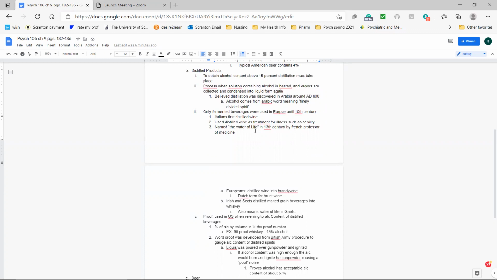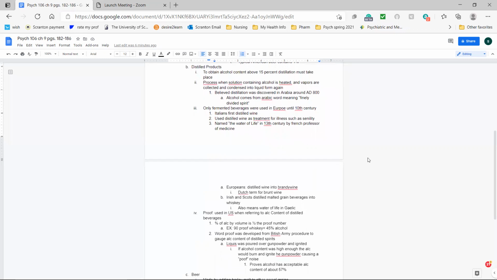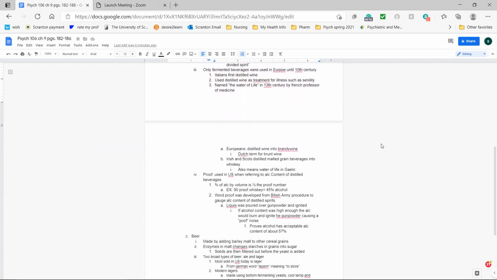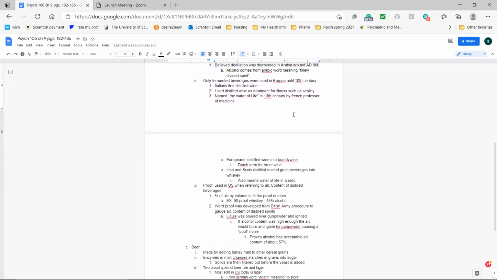Italians first used distilled wine, and they also used it for treatments for illnesses such as senility. And they named alcohol the water of life in the 13th century. This was done by a French professor of medicine.